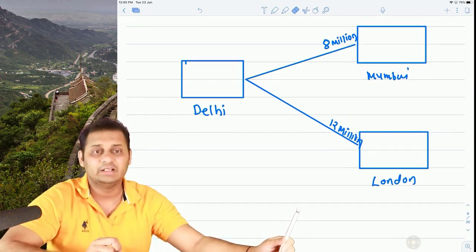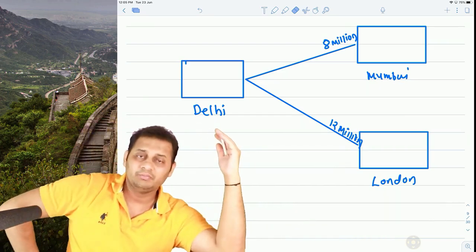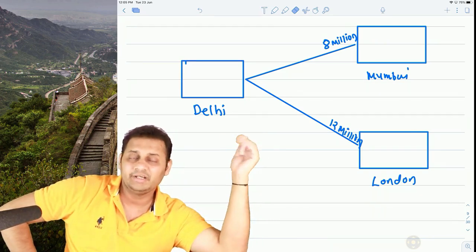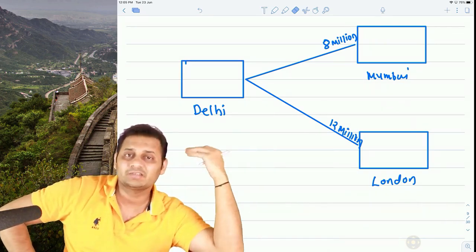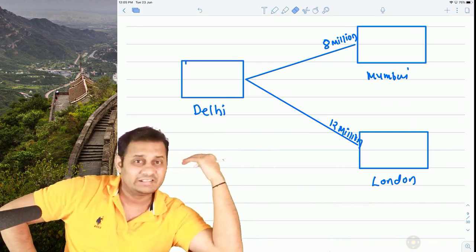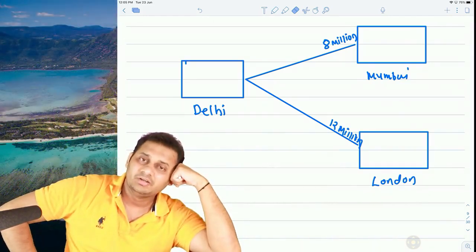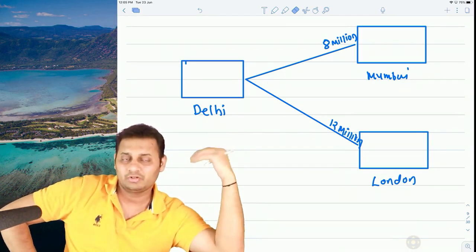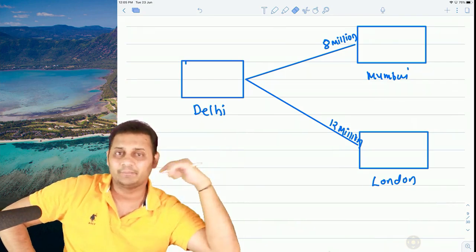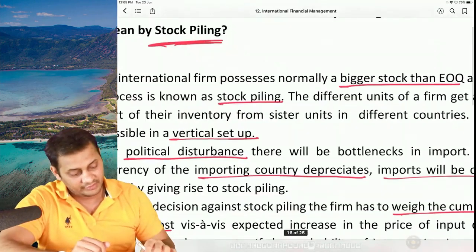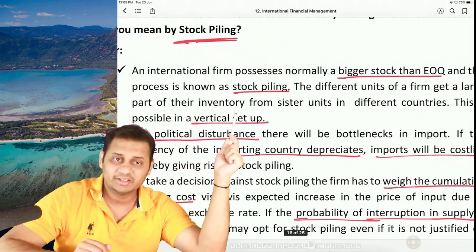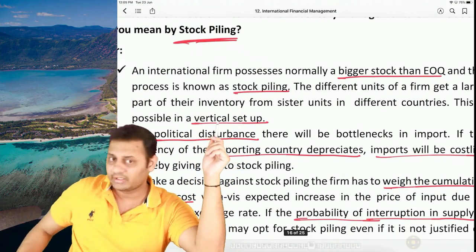The third reason is, even though the material is shipped and reaches London on time, it will take a lot of time to clear the customs formalities. So that's the third bottleneck, which forces the London company to pile up the stock. That's called stockpiling. So what do we learn here? An international firm keeps a larger or bigger stock than the EOQ level. This is called stockpiling, and there are various reasons for that.